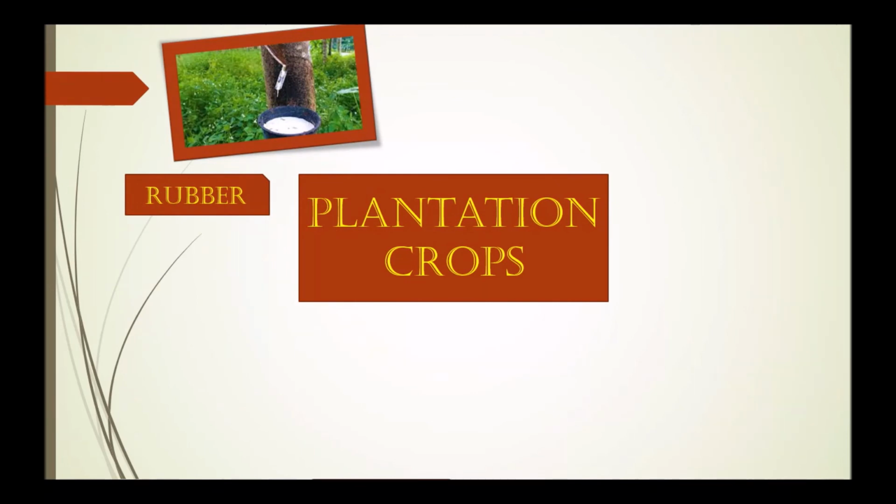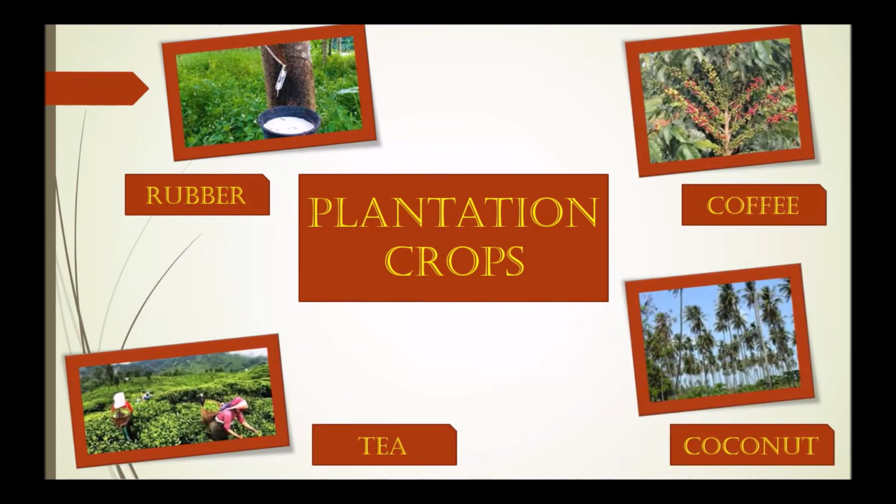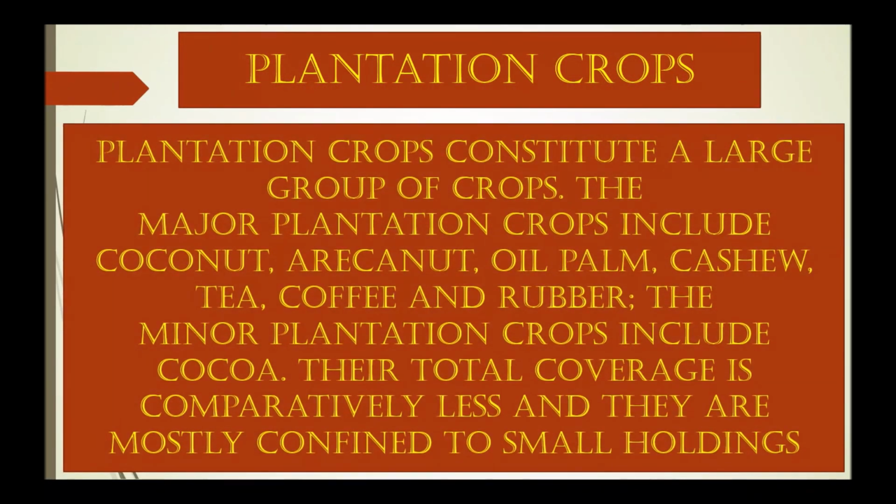Plantation crop. So these are the examples of plantation crop. Plantation crops constitute a large group of crops. The major plantation crops include coconut, areca nut, oil palm, cashew, tea, coffee, and rubber. The minor plantation crop includes cocoa. The total coverage is comparatively less and they are mostly confined to small holdings.